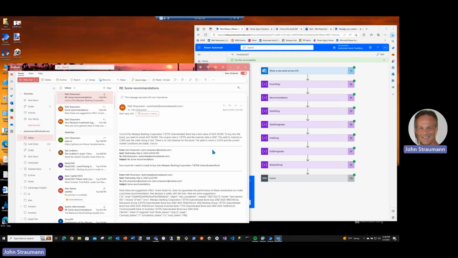And then to make it even more specific, when the person said, how much do I need to invest to buy into this particular bond, we got very specific information. So at every stage, the automation and OpenAI handles these preliminary communications, and this enables humans to step in at this point and do things that only humans can do, which are nurturing and building this relationship, developing the client, and of course, they can engage the client with a very good level of knowledge of the information that's already been imparted to the client so that they're not coming in cold.